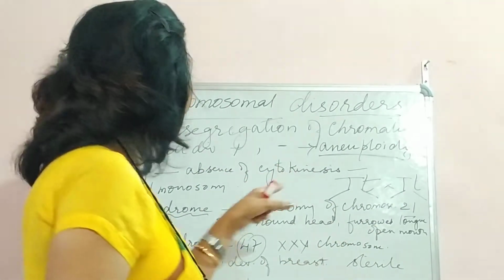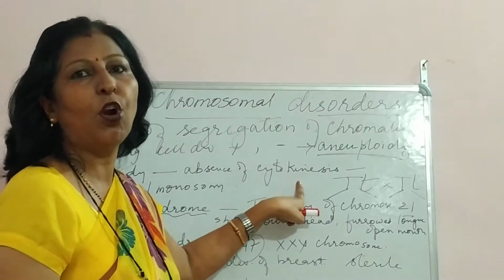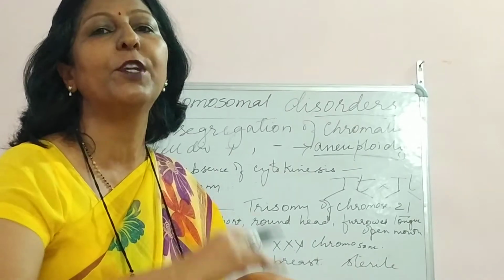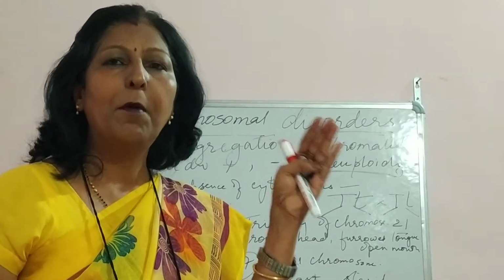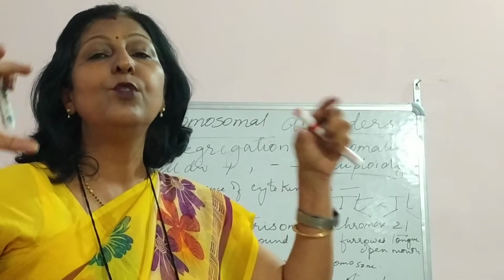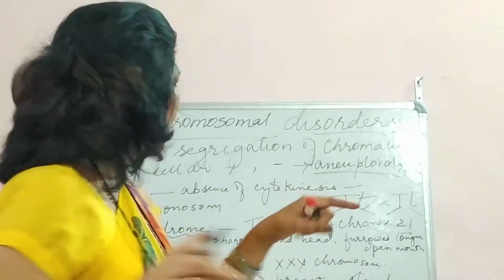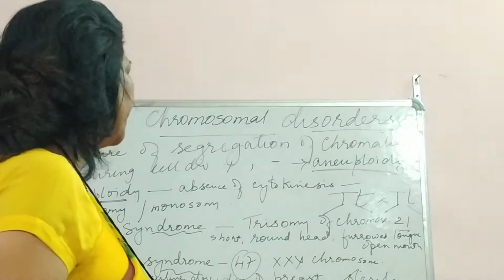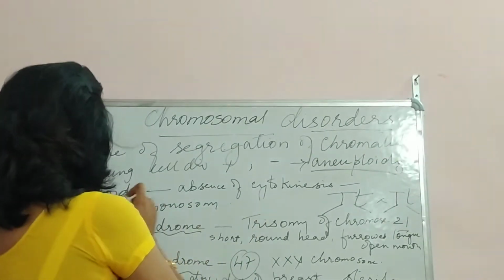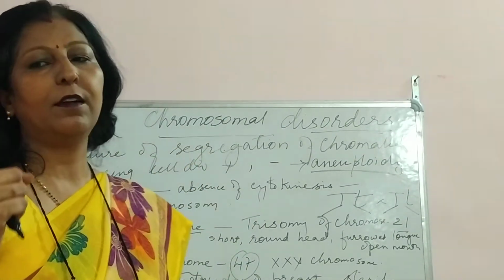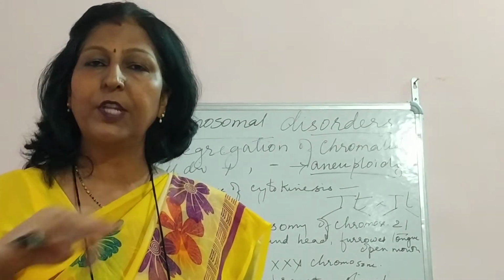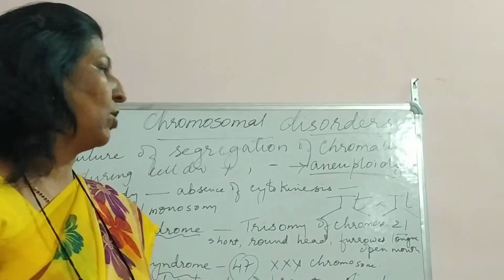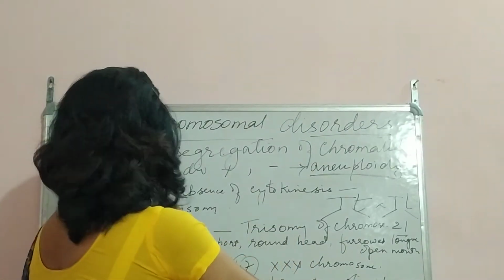If cytokinesis does not take place, meaning the cell plate formation does not take place, then the same parent cell will have two sets of chromosomes. That is known as polyploidy.